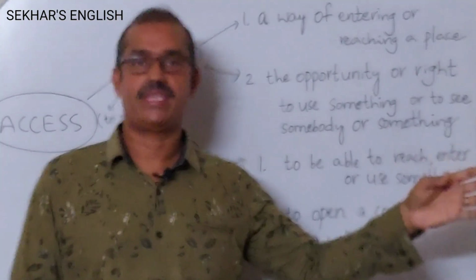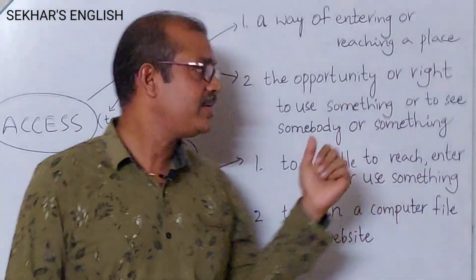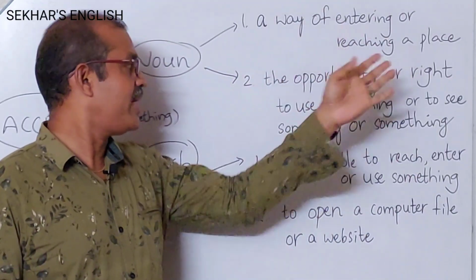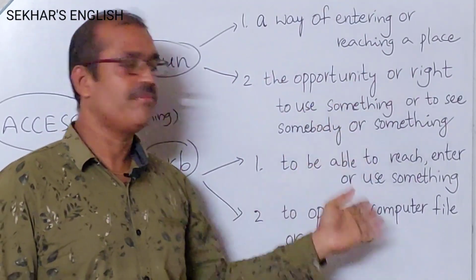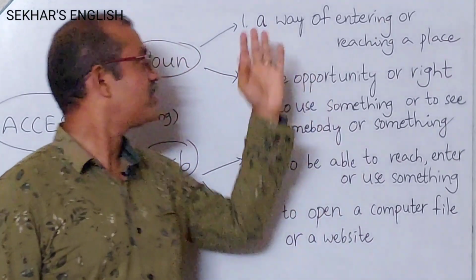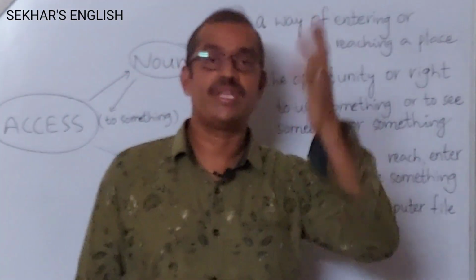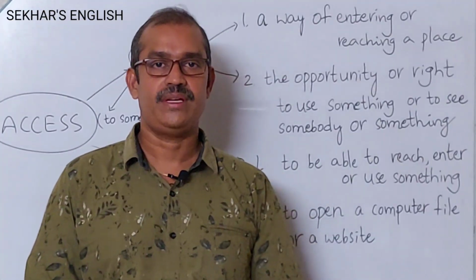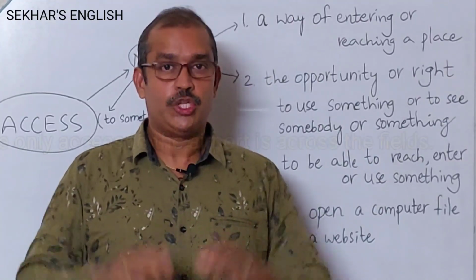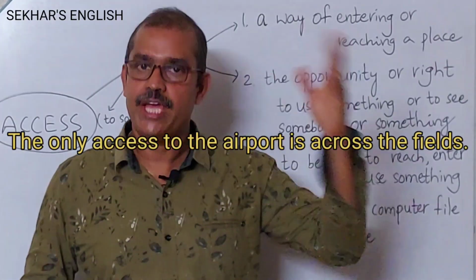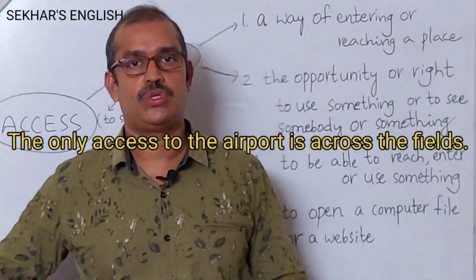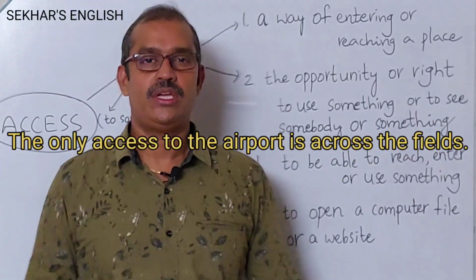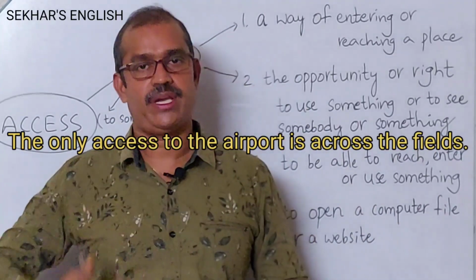The first one is a way of entering or reaching a place. Another meaning as a noun is the opportunity or right to use something or to see somebody or something. Let's go for the first one. A way of entering or reaching a place. For example, the only access to the airport is across the fields. The only access to the airport is across the fields.